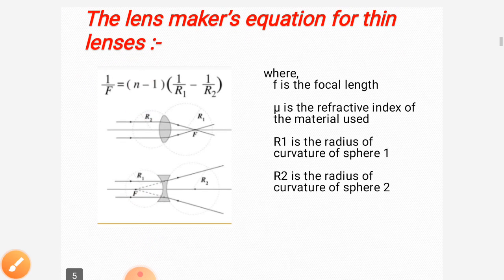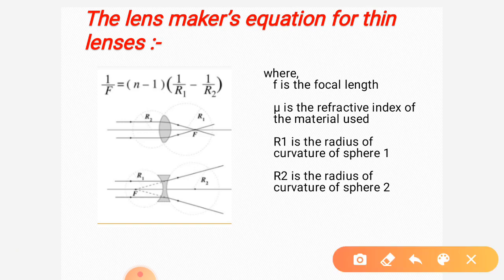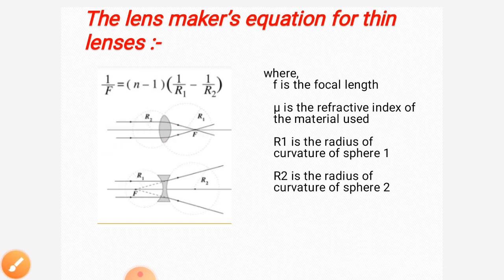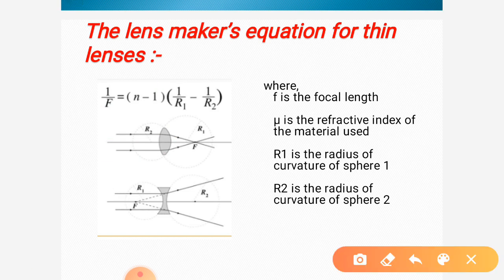Next, Lensmaker's formula. Lensmaker's formula tells that when light is incident on a lens from infinite distance, these rays are focused at some point. That is nothing but the focal length of this lens. If f is the focal length of this lens, n is the refractive index, and r1, r2 are the radii of curvature of the two surfaces, then 1 by f is equal to (n minus 1) into (1 by r1 minus 1 by r2).